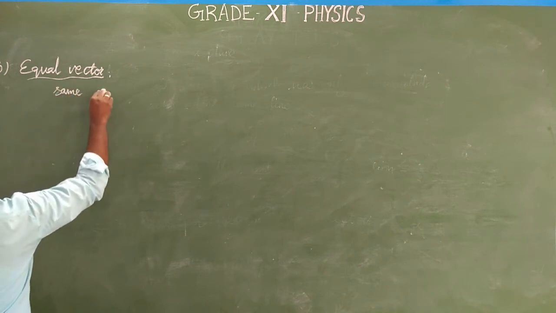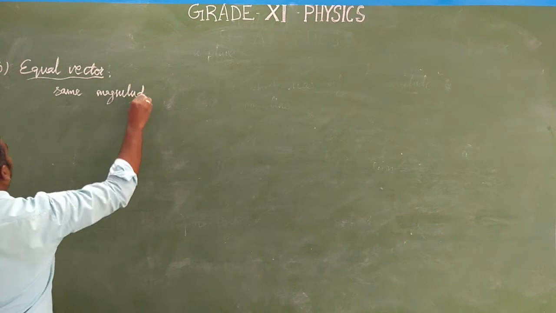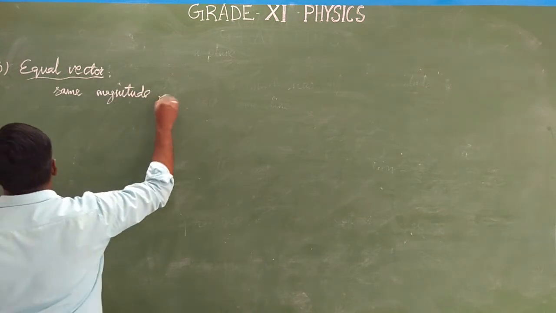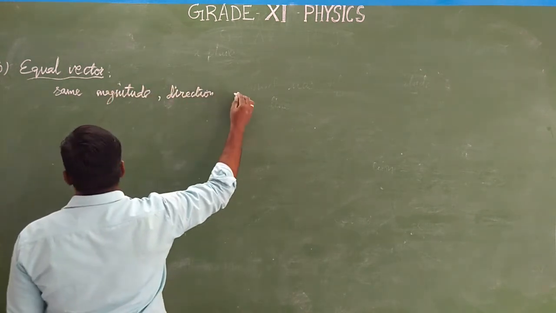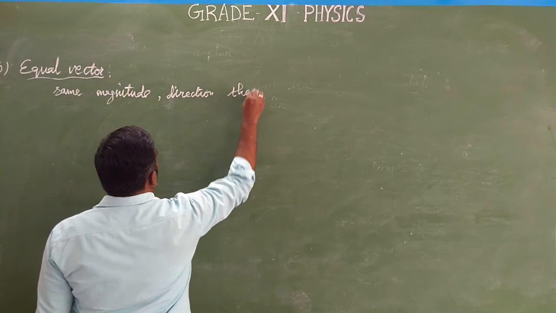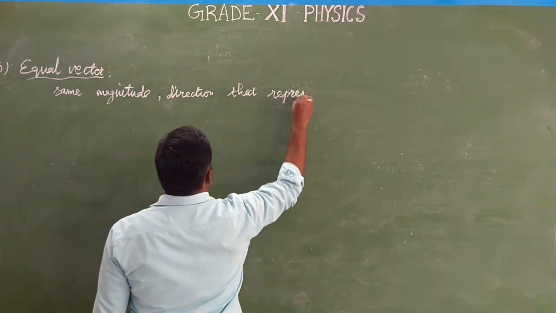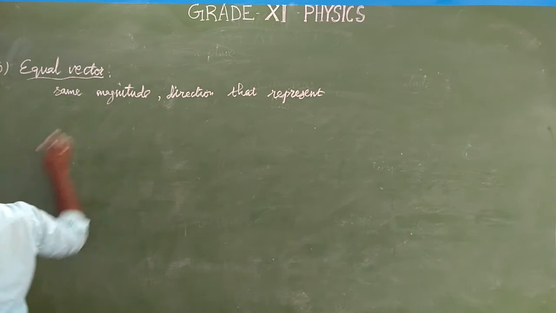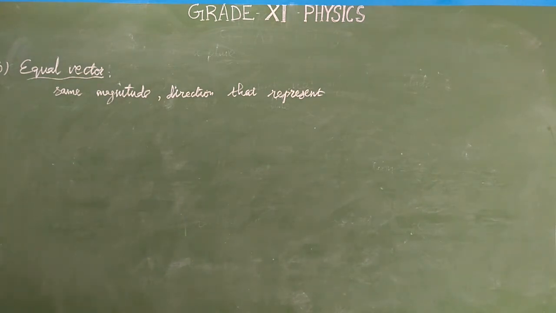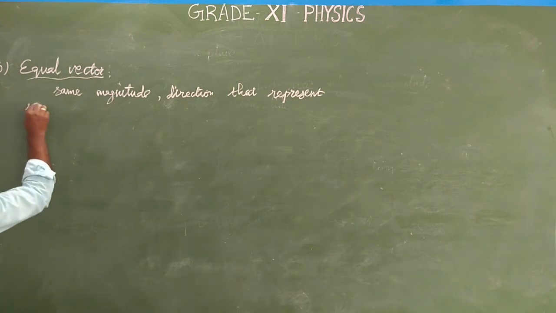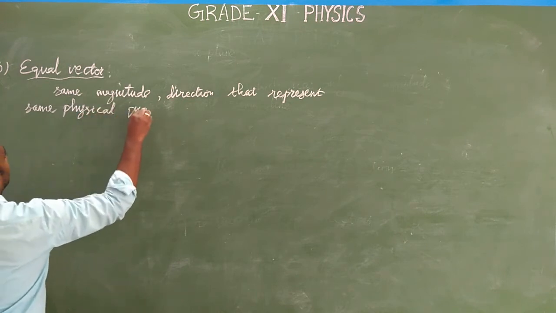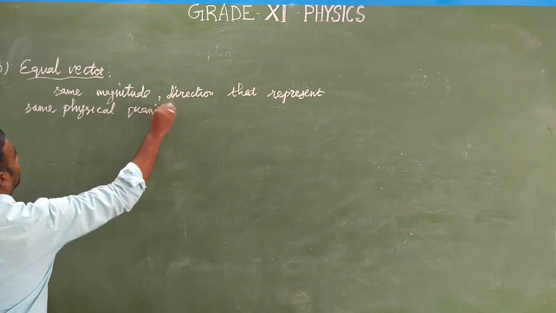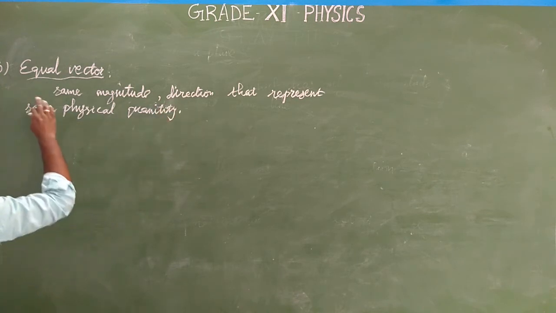If the vectors have same magnitude, same direction, and represent the same physical quantity, they are said to be equal vectors.